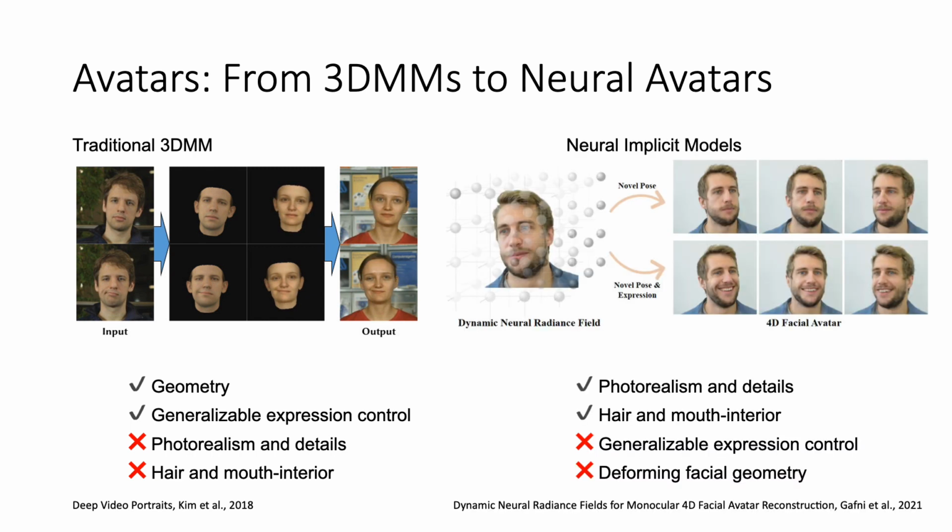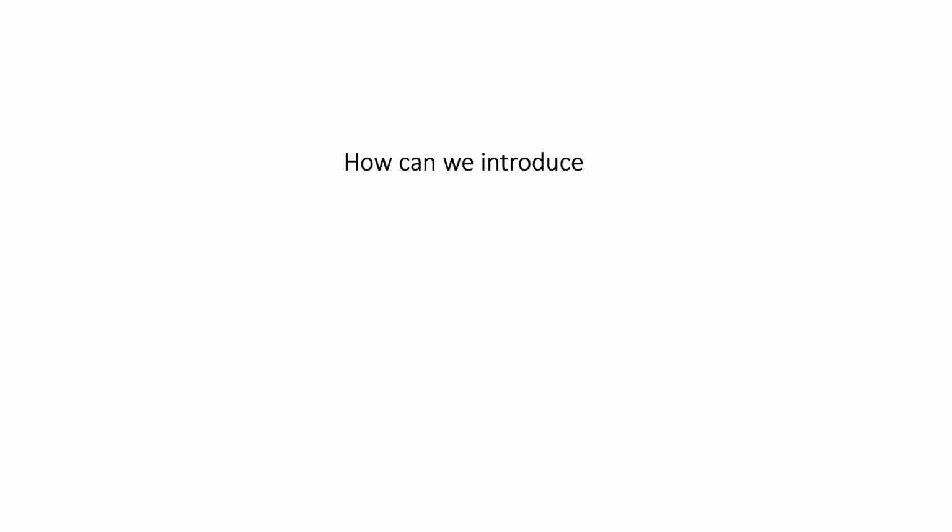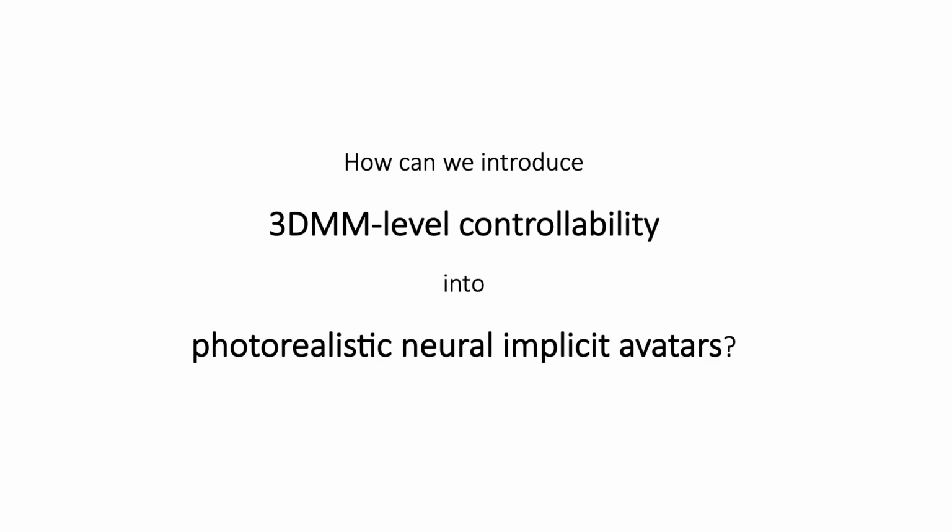Recently, neural implicit representations have emerged as a powerful tool to represent photorealistic facial avatars. However, they fail to generalize to novel poses unseen from the training distribution. Furthermore, modeling the deforming facial geometry is also difficult. So how can we introduce 3D level controllability into photorealistic neural implicit avatars?